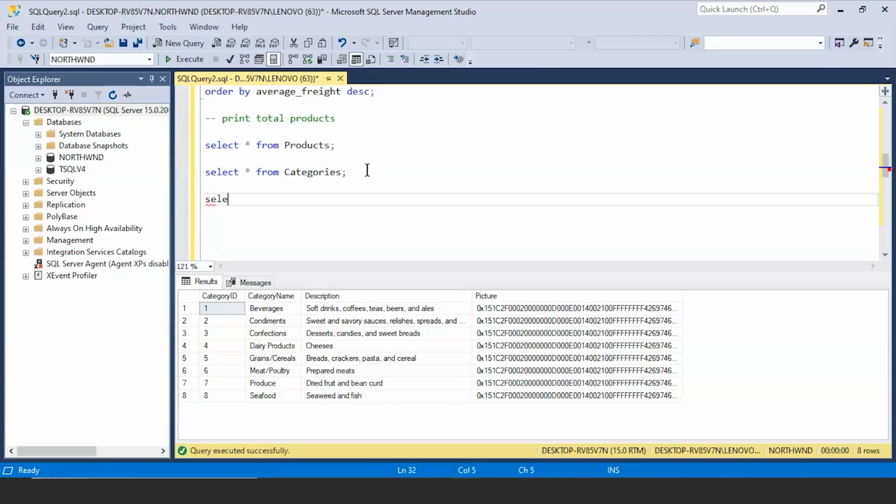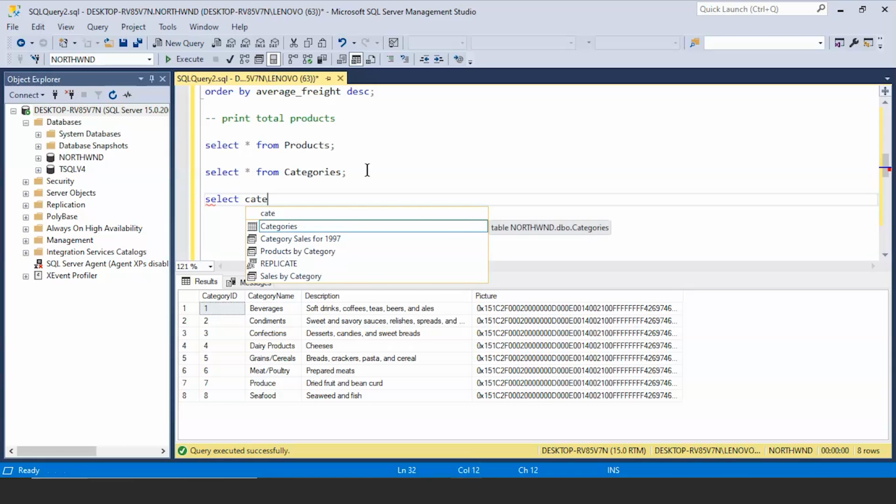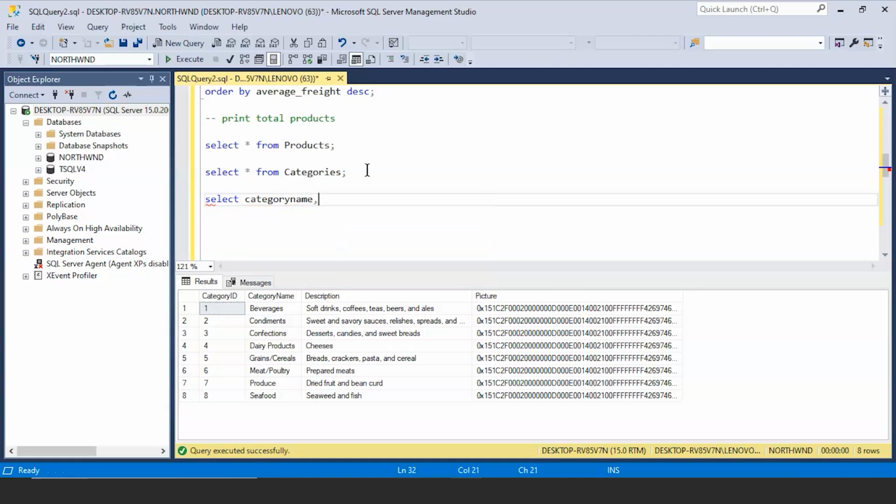Okay, now to find the total number of products in each category, I'll write my query as select category name, comma, count star. I'll give this an alias name as total_products.